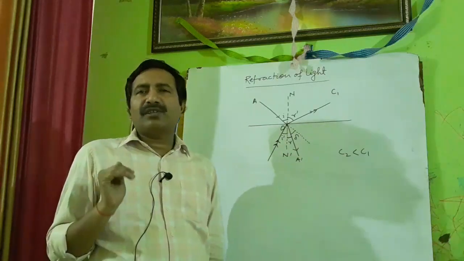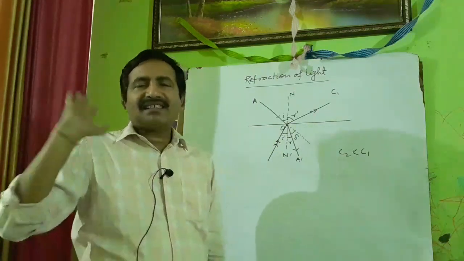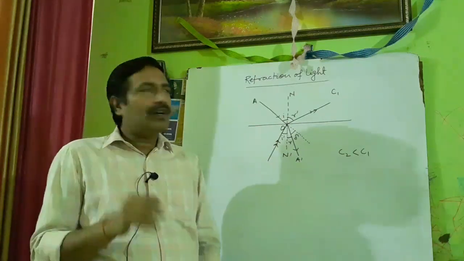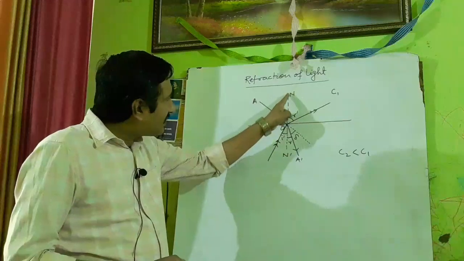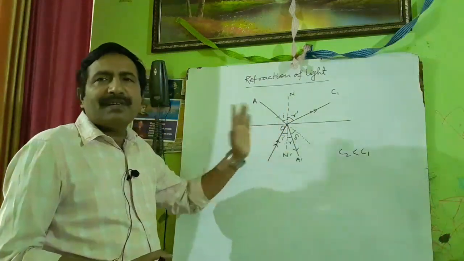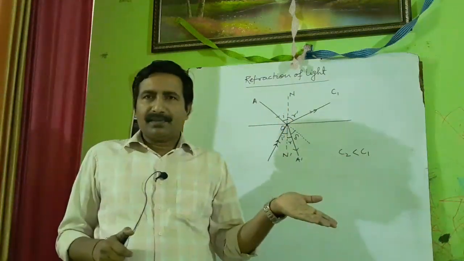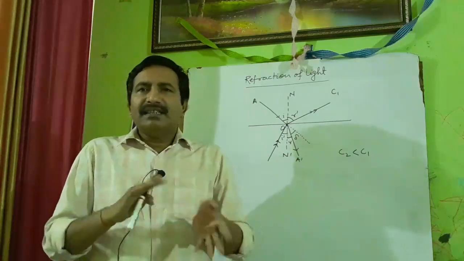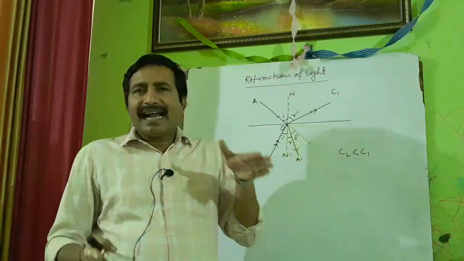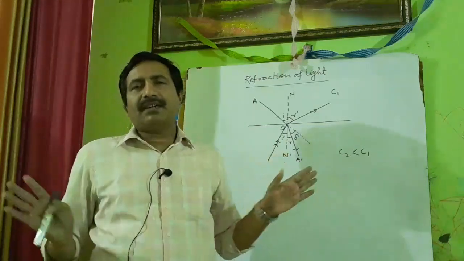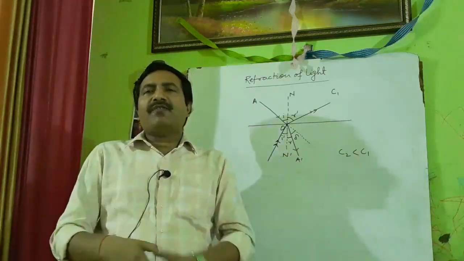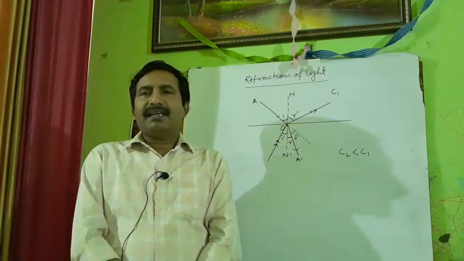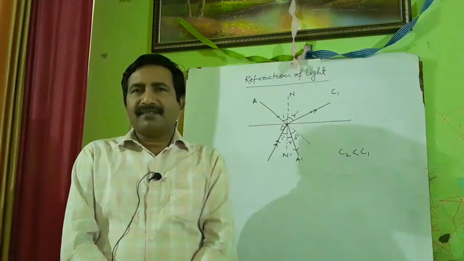It will just be passing from one medium to the other along the normal. Suppose a ray of light is incident along the normal, then there will be no deviation in the path, whatever be the media at the two sides of the interface. So if a ray of light is incident along the normal, refraction doesn't take place.